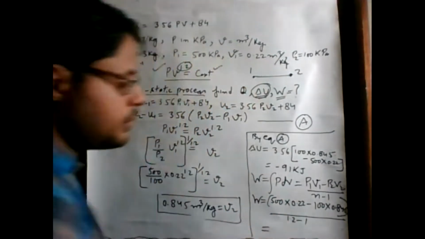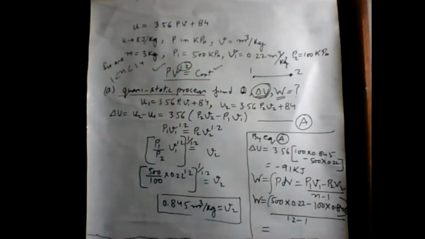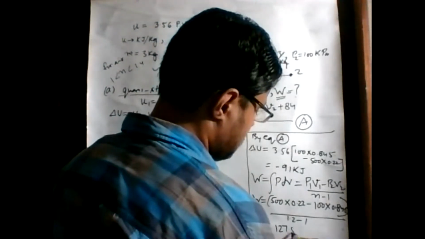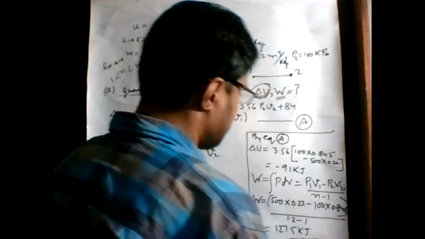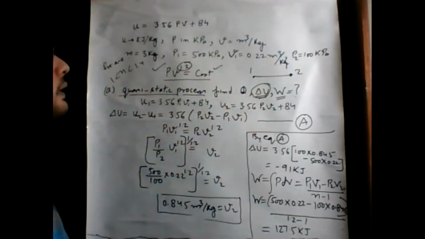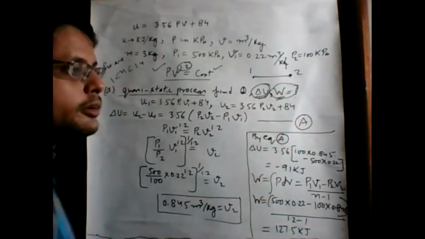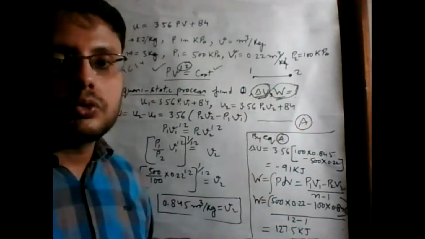If we solve this expression, we get the final value, 127.5 kilojoule. In this way, we can calculate the work done during the change in state from 1 to 2.